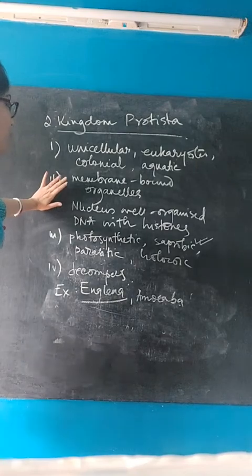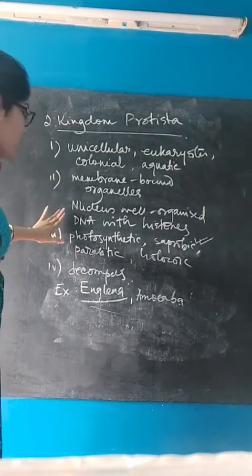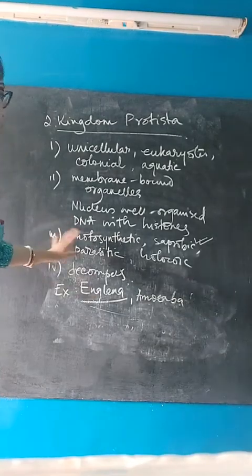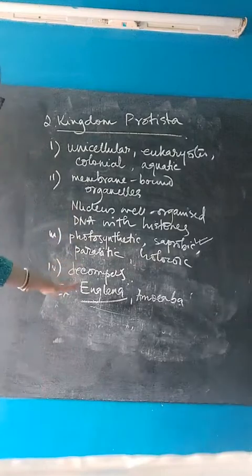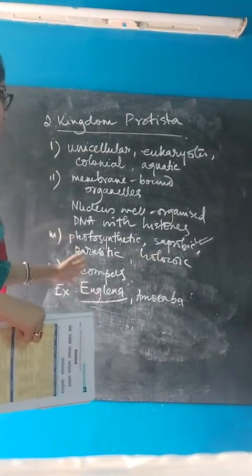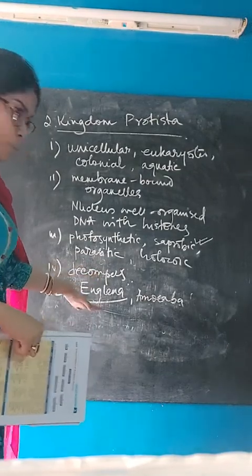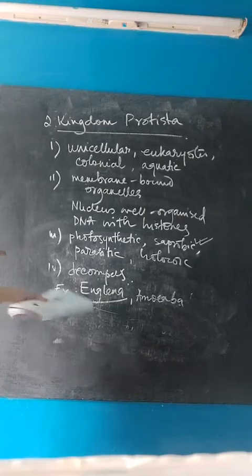They have all the membrane-bound organelles. Nucleus is well organized. They have DNA with histone proteins. The modes of nutrition are photosynthetic, saprobic, parasitic, and holozoic. And some of them, mainly slime molds, also act as decomposers. So these are the characteristics of kingdom Protista and the examples.